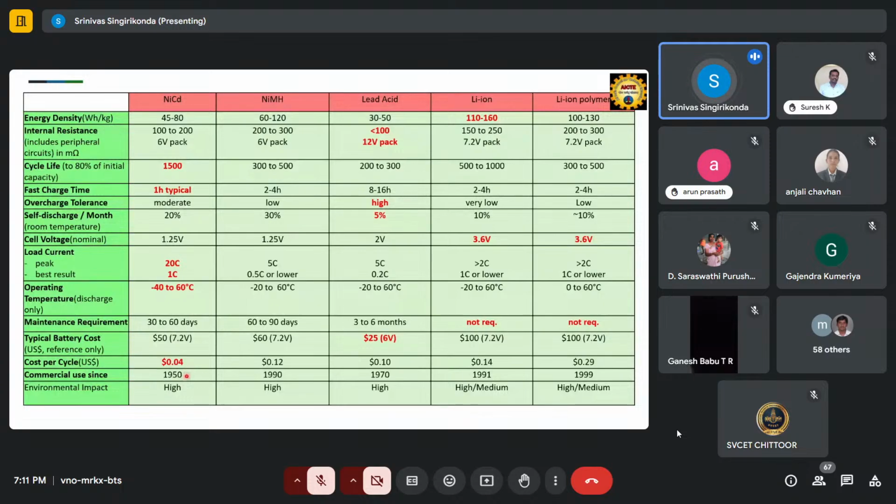The nickel cadmium batteries started from 1950 onwards. In 1990, nickel metal hydride batteries were introduced. The lead acid batteries were introduced in 1970 and onwards. Then lithium ion batteries are there. Inside the lithium ion, different types of lithium polymer batteries have come from 1990 onwards. These lithium polymer batteries are available in the market. Right? Due to the environmental constraints, nickel cadmium and nickel metal hydride batteries we are not using inside the vehicles as of now. We are using the lithium polymer batteries or lead acid batteries only inside the